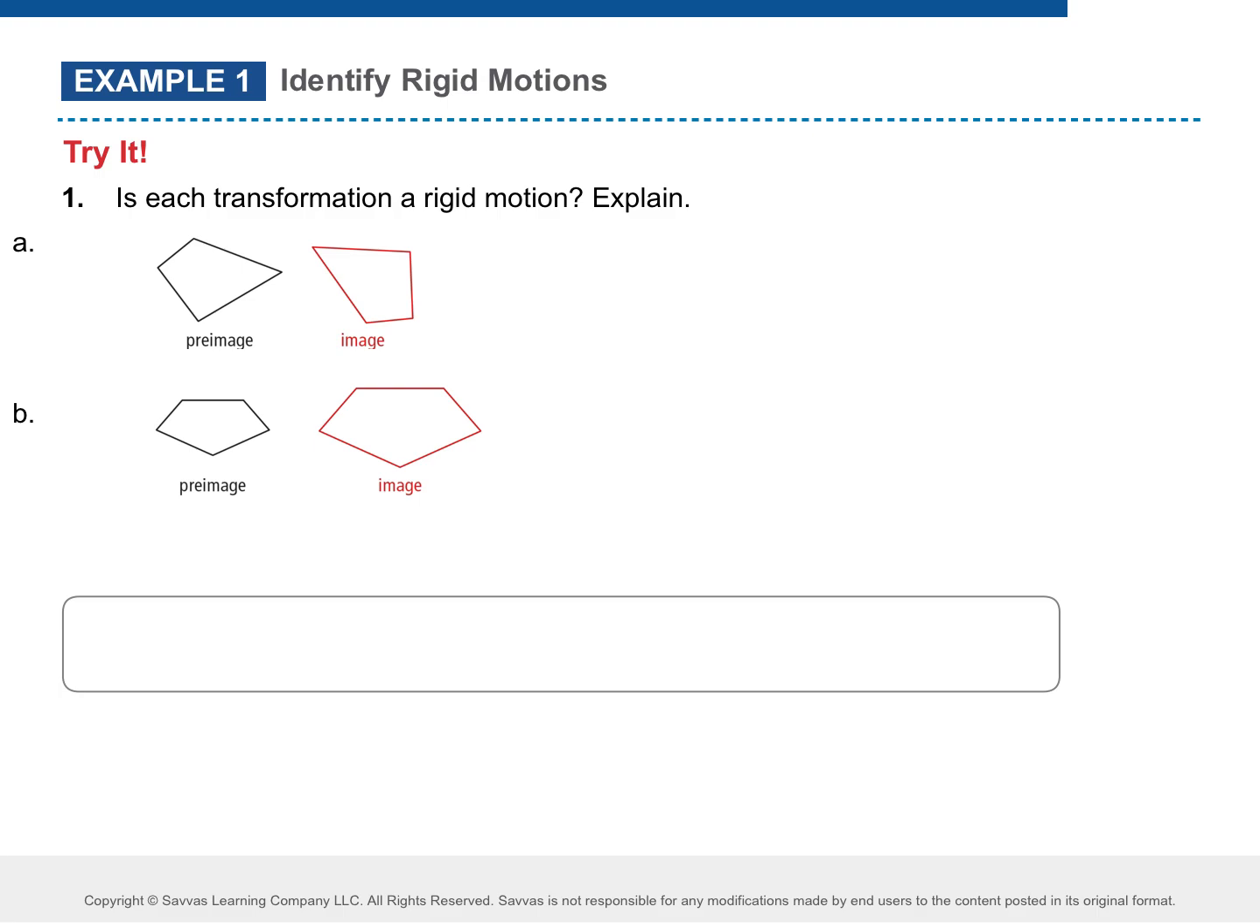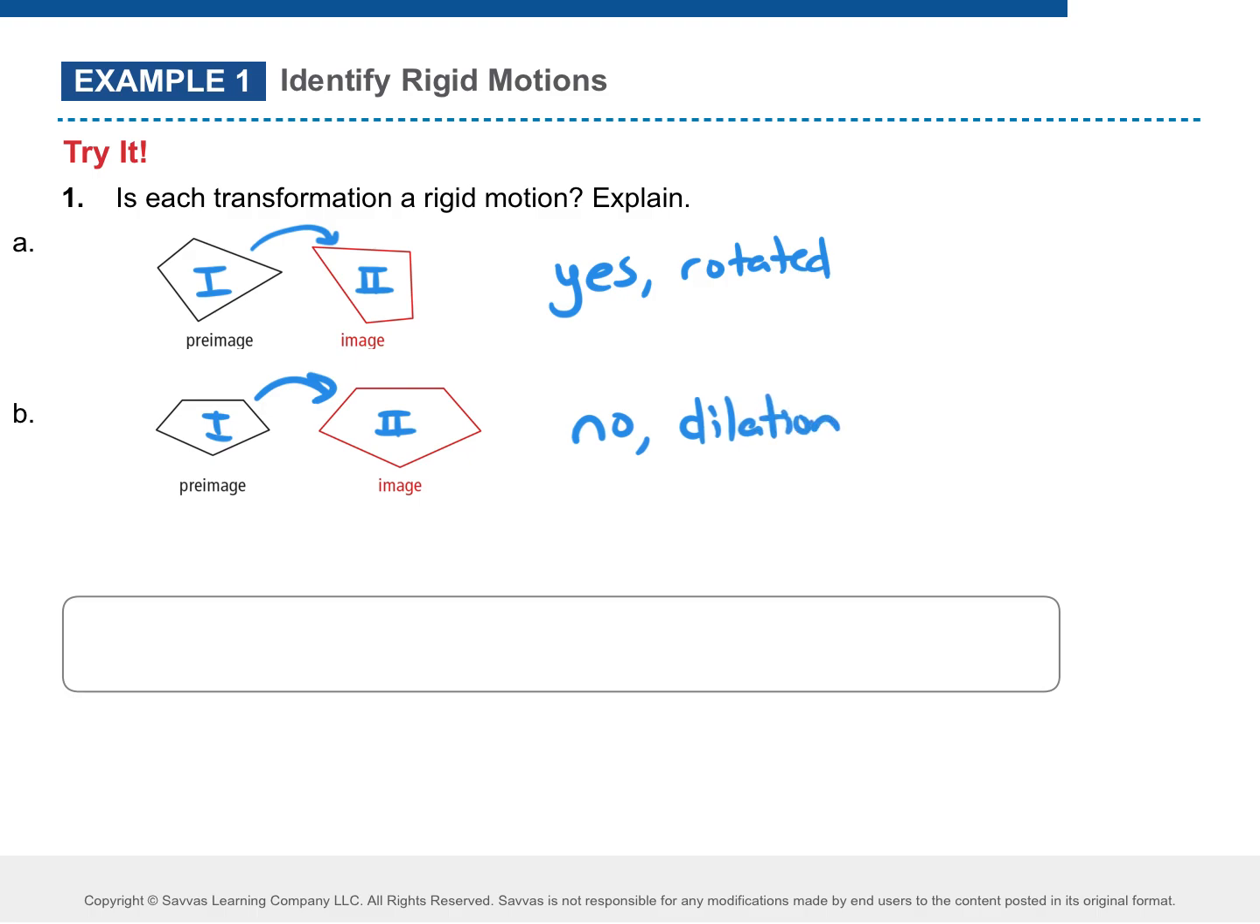All right, example 1, remember, pre-image is our first, image is our second. So we're going from here to here. Was that a rigid motion? Yes. Why? It didn't change size. What happened? Rotated. And part B, from pre-image to image, is that a rigid motion? No. Why not? It changed size, it got bigger, so this would be a dilation.